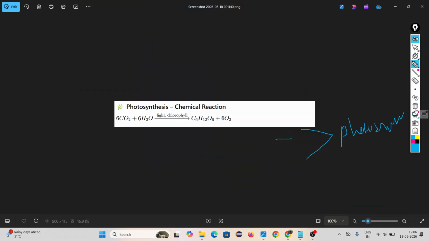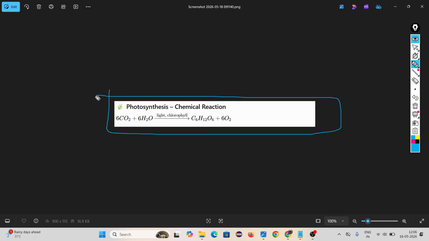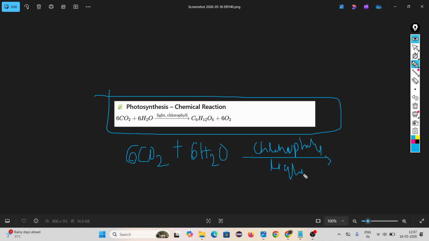Look, this is the chemical reaction of photosynthesis. Look, 6 carbon dioxide molecules plus 6 water molecules react with each other in chlorophyll in the presence of light energy to form glucose. This is nothing but your glucose, plus 6H2O. Okay, this is called the